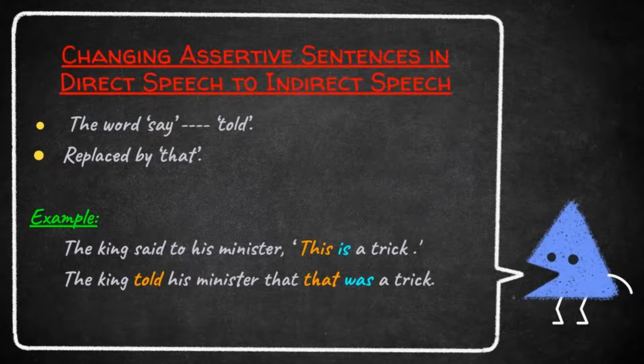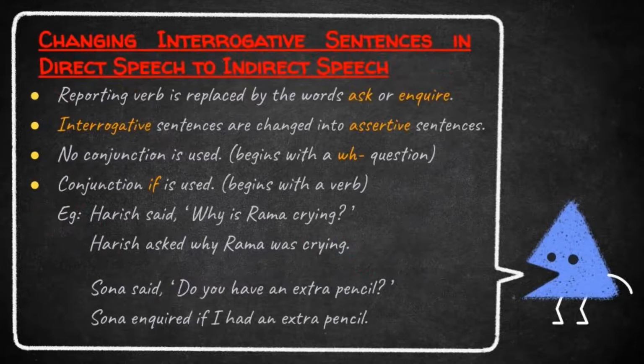Okay, students, look at the given example. The king said to his minister, "This is a trick." This is direct speech. So said is replaced by told. The king told his minister, we added that. The king told his minister that that was a trick. Students, this is changed to that, and is changed to was. The king told his minister that that was a trick.